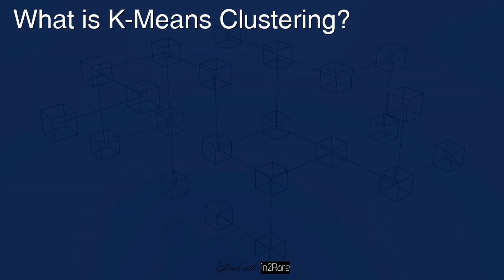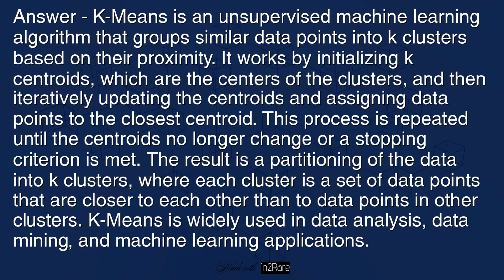What is K-means clustering? Answer: K-means is an unsupervised machine learning algorithm that groups similar data points into K clusters based on their proximity. It works by initializing K centroids, which are the centers of the clusters, and then iteratively updating the centroids and assigning data points to the closest centroid. This process is repeated until the centroids no longer change or a stopping criterion is met.